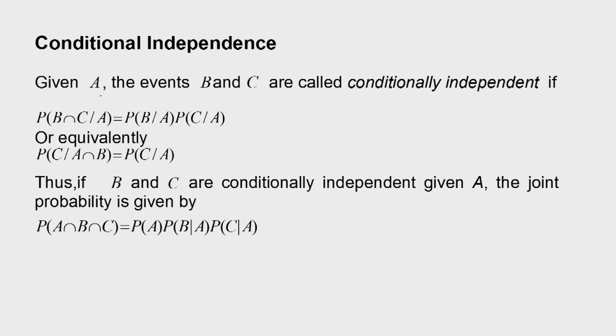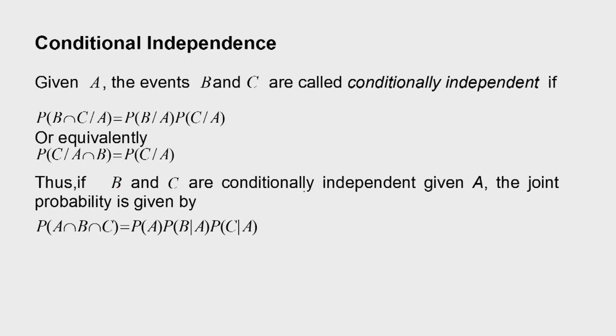Suppose A is known. So given A, the events B and C are called conditionally independent if the probability of B intersection C given A is the product of probability of B given A and probability of C given A. So B and C are conditionally independent given A. And equivalently we can show that probability of C given A intersection B, because A is given, will be probability of C given A. So given A, C is independent of B. That way we can define conditional independence.